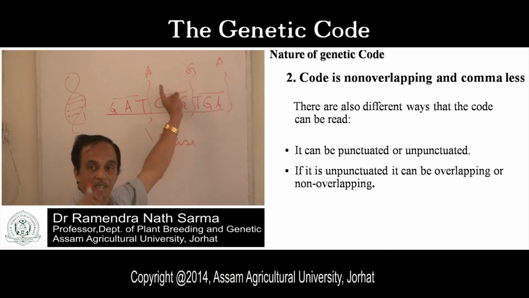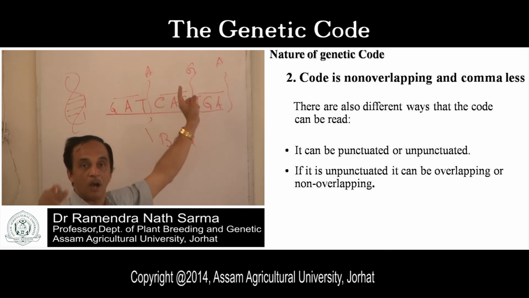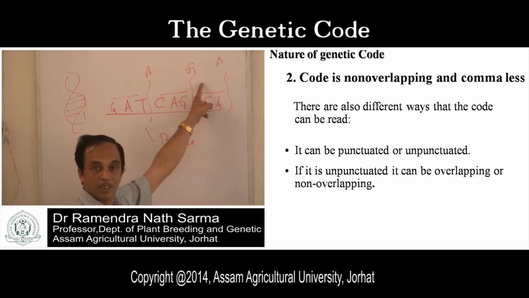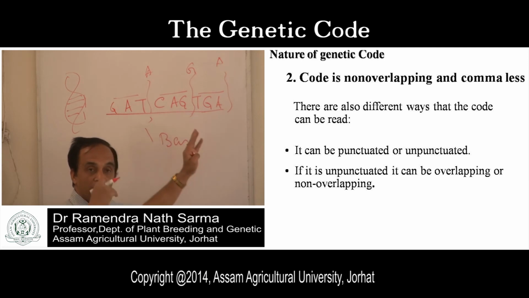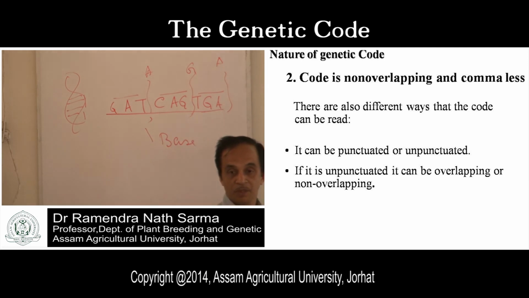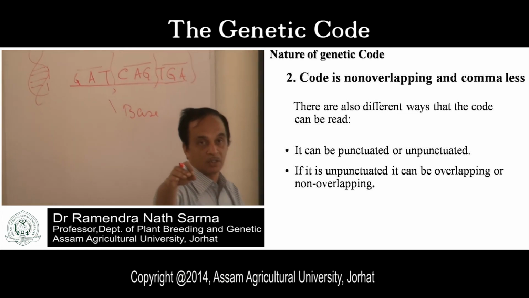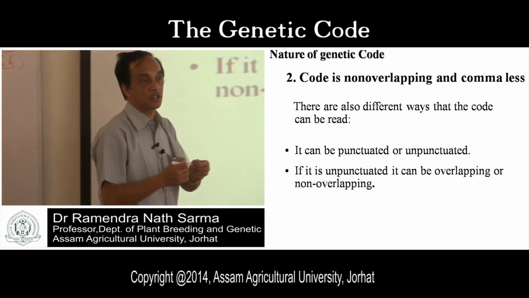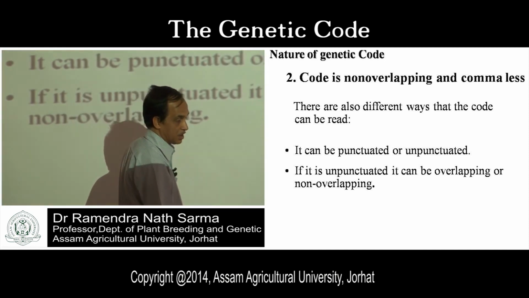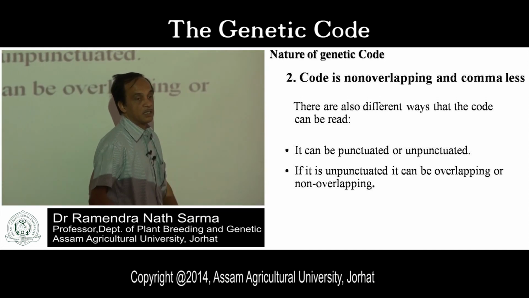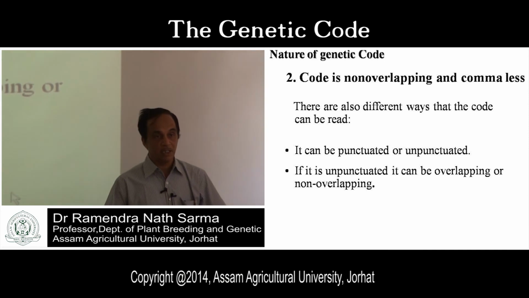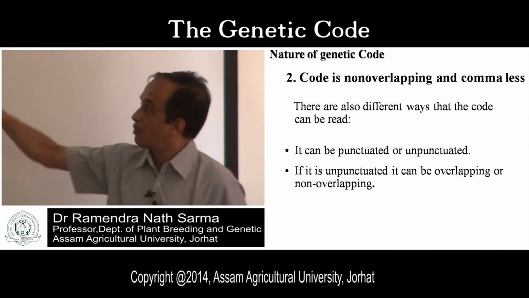If one base is a comma or full stop, you will have this many bases. So if any base acts as a punctuation mark, the total distance will increase. The length of the DNA will increase, but length remains constant within the species. So ultimately it is disadvantageous for an organism. So that is why genetic codes are commaless.